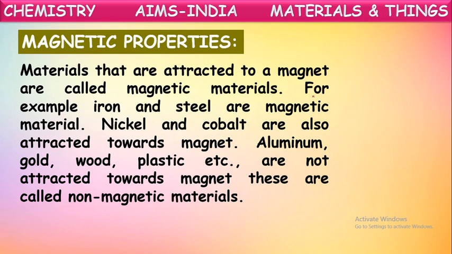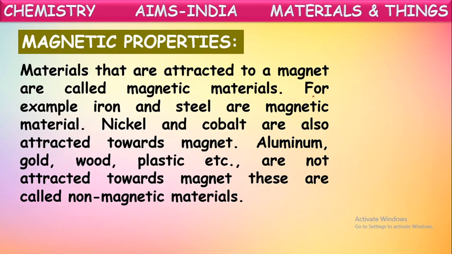When you keep an iron piece near the magnet, it will be immediately attracted by the magnet. Iron, steel, nickel, and cobalt will all be attracted by the magnet. These all come under magnetic materials.